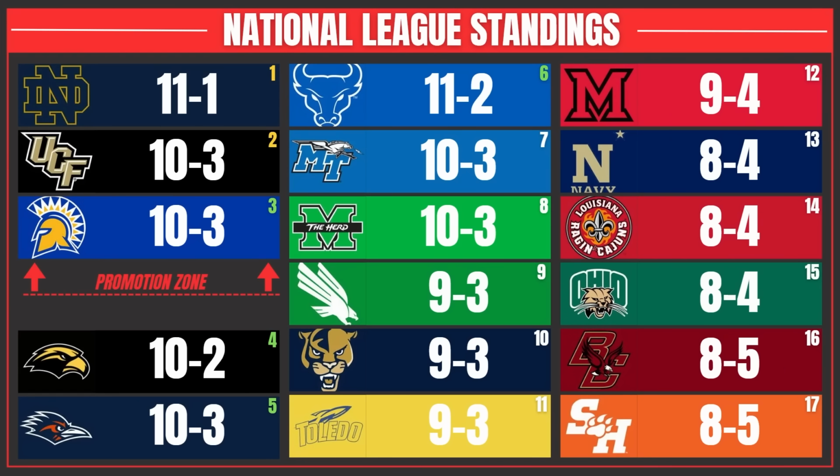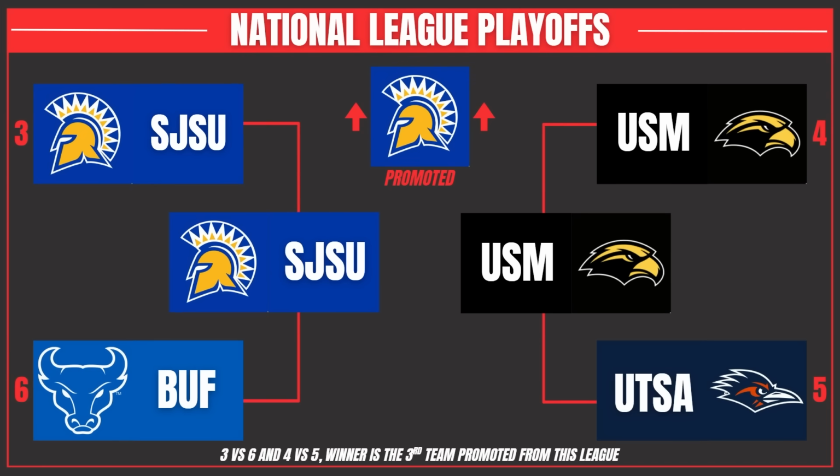Here's the top 17 teams in the National League as Notre Dame's going up finally, and UCF will get back up with their promotion. A lot of the teams that fell down to this level are having a hard time getting back up. UCF is the second behind Virginia Tech, but teams like Purdue and Boston College, who you can see on this graphic at 8-5, they're just having a hard time getting out of the National League. This was a National League playoffs, a bunch of random teams, but San Jose State University got promoted and they will be joining the Standard League.